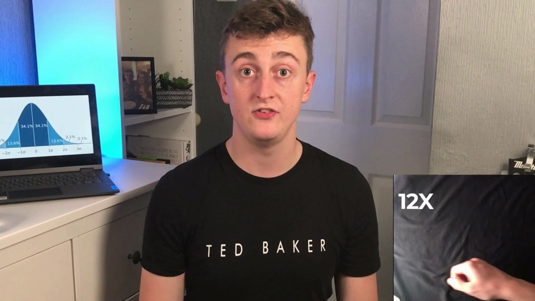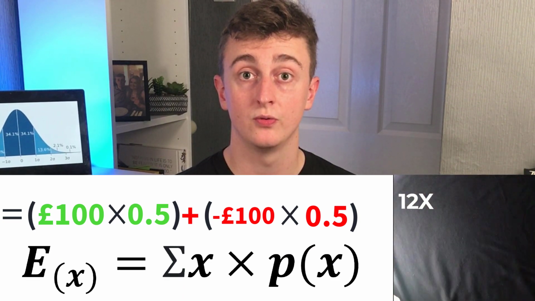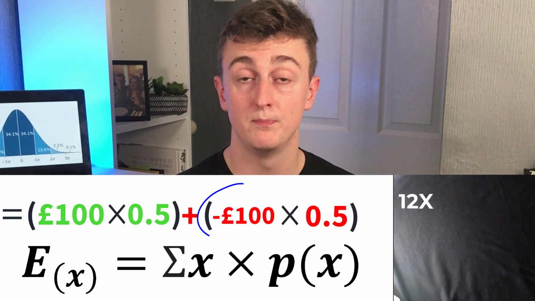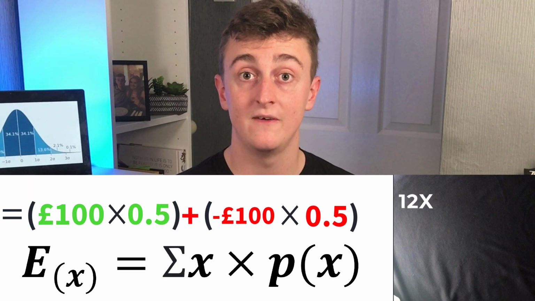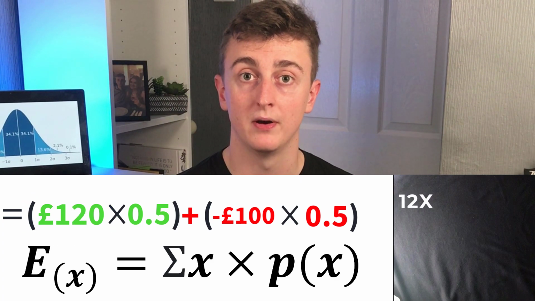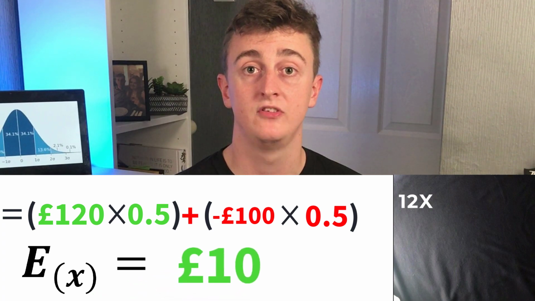So as we know the equation now, we can quickly calculate the expected value of this £120 coin flip offer I have offered you. The coin still has a 50% chance of landing on each outcome, and you'll still lose £100 if the coin lands on tails. So the only thing we need to change is this value here. If the coin lands on heads, I'll pay you £120. And as you can see, the expected value calculates to be £10.